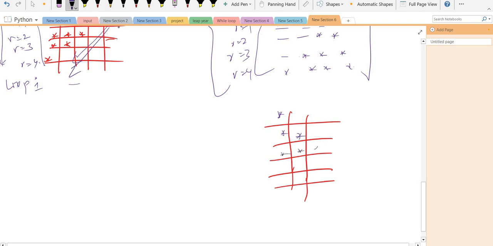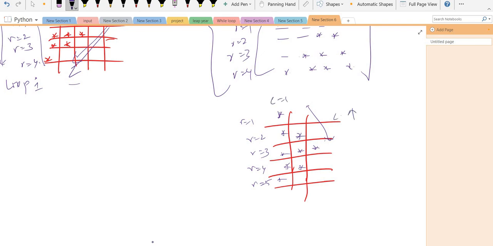Pattern is this one. Here row is equal to 1, row is equal to 2, row is equal to 3, row is equal to 4, row is equal to 5. Now you can see that for the first three rows, our column is increasing: c is equal to 1, c is equal to 2, c is equal to 3. The number of stars in the column increased, and after 3, the stars in the column decreased. So first it is increasing, second it is decreasing.